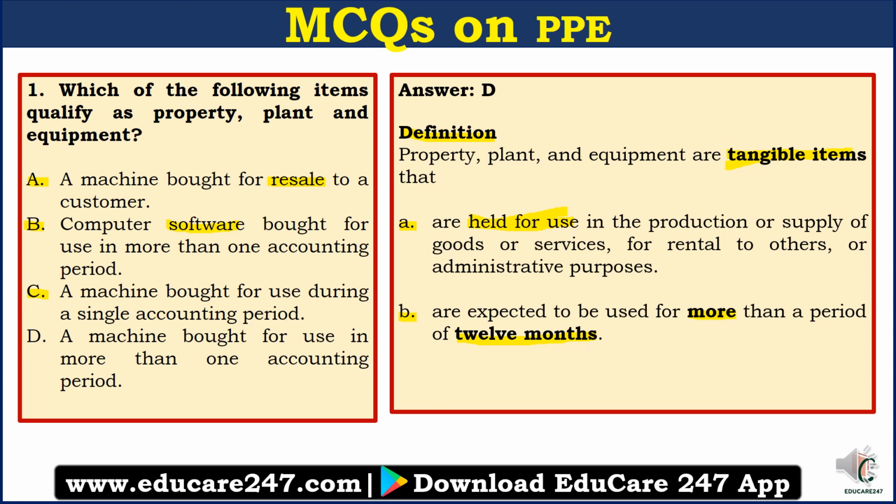Option C, a machine bought for use during a single accounting period, right? Now we have already studied that property, plant and equipment are expected to be used for more than a period of 12 months. That means for more than one accounting period, right? So a machine bought for a single accounting period does not qualify as PPE. And option D, a machine bought for use for more than one accounting period. So option D satisfies all the conditions. A machine is a tangible item and it is held for use in production, right? And it is to be used for more than one accounting period. Hence option D is the correct answer here.